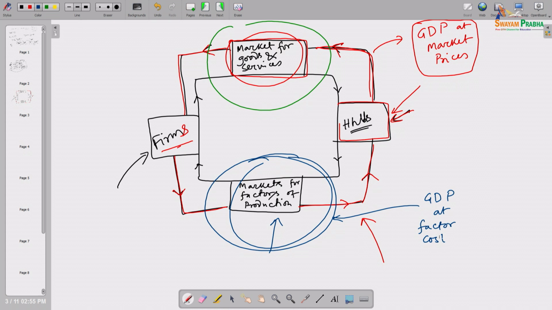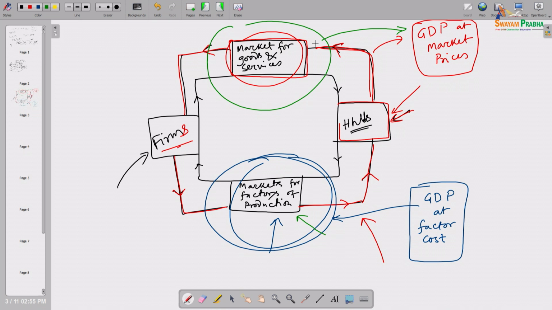So, the terminology we are bringing into the picture: GDP at market prices, and GDP at factor cost. You can easily understand why; you need not memorize anything. GDP at factor cost is where the factors of production market is involved, GDP at market prices is where markets for goods and services are involved.